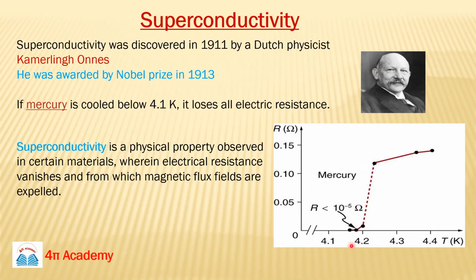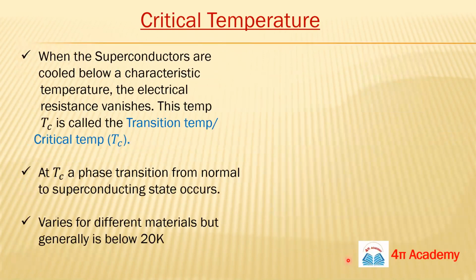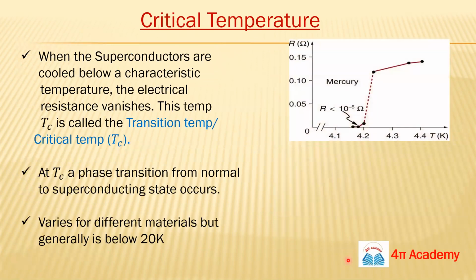It is a characteristic property of the material. It is known as the transition temperature or critical temperature, the temperature at and below which the material behaves as a superconductor, and it is represented by Tc.